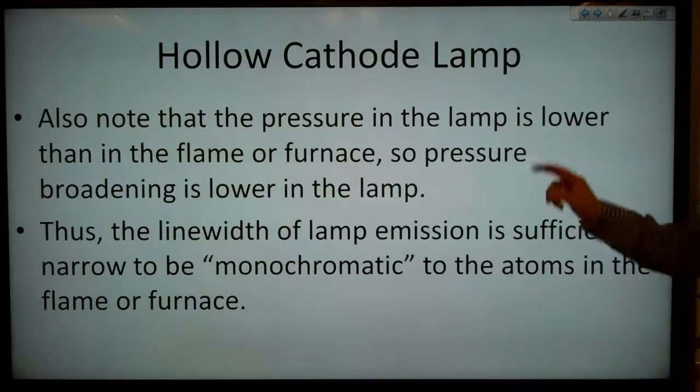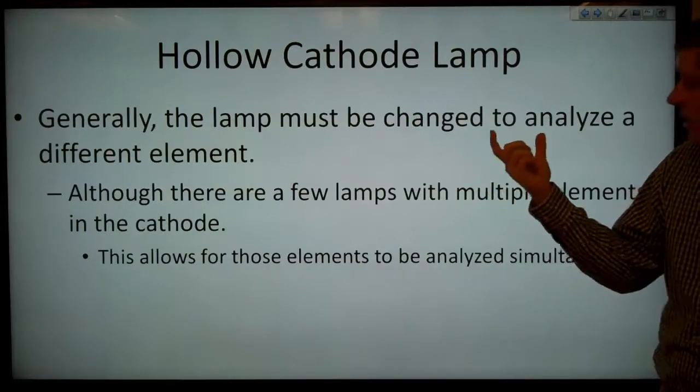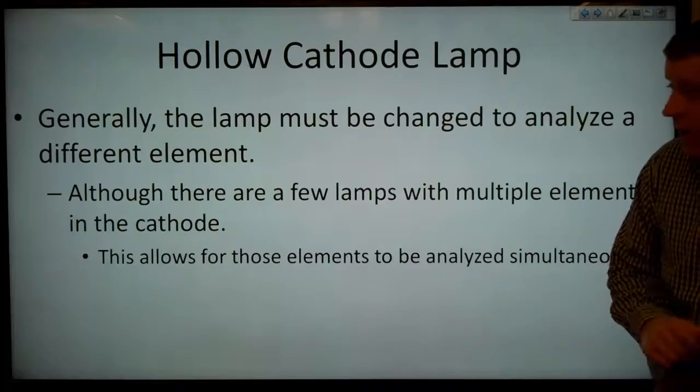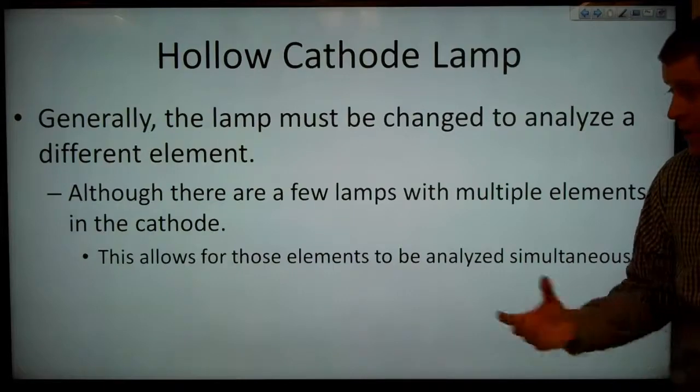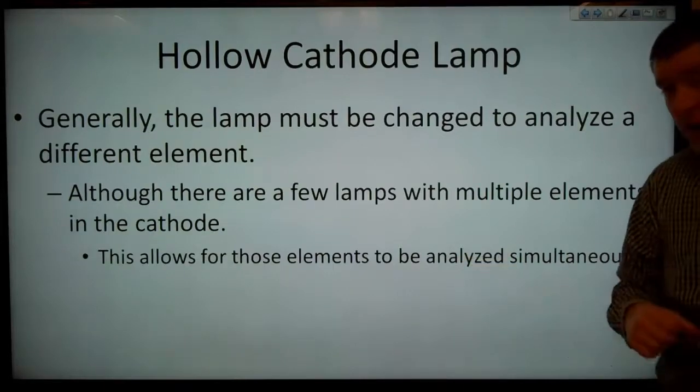So generally the lamp must be changed to analyze a different element, although there are a few lamps with multiple elements in the cathode. So this allows for those elements to be analyzed simultaneously.